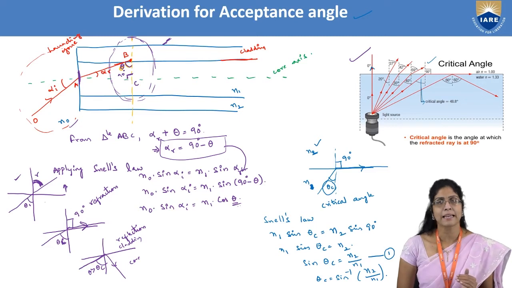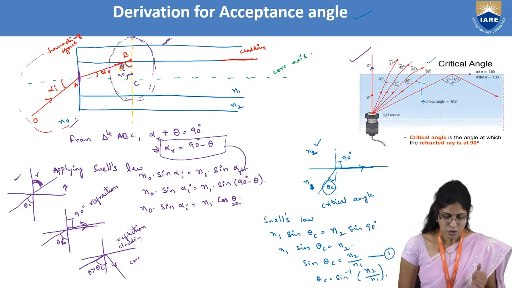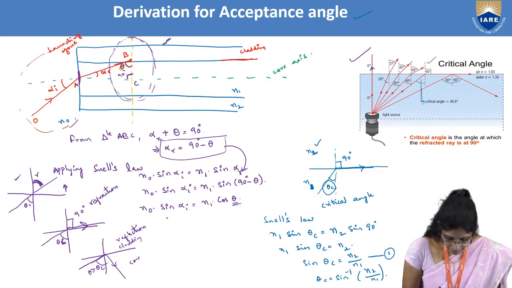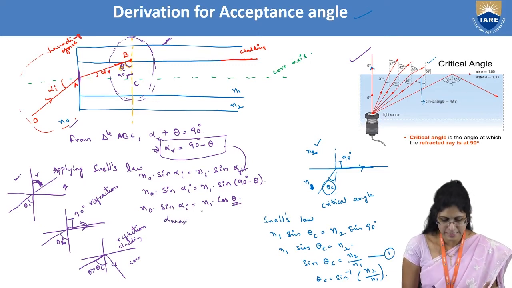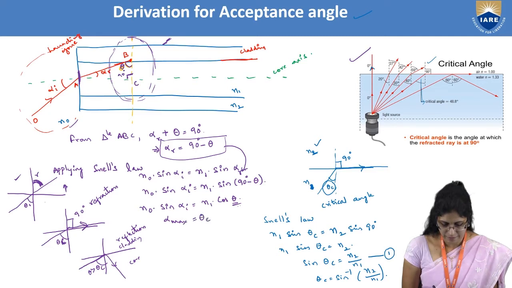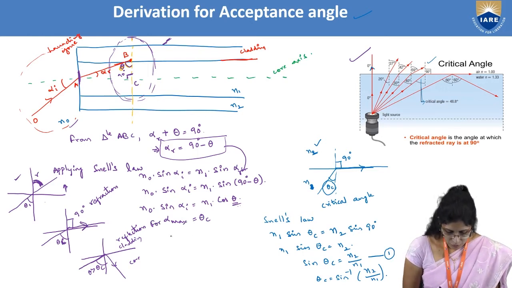So the maximum angle up to which you can prevent the refraction is what? The critical angle. So for the maximum angle of incidence, you get the critical angle. For alpha max, you get theta c. So let me try to apply that here. Then what will happen? N naught sine alpha i is equal to, for alpha max, N1 into cos theta c.